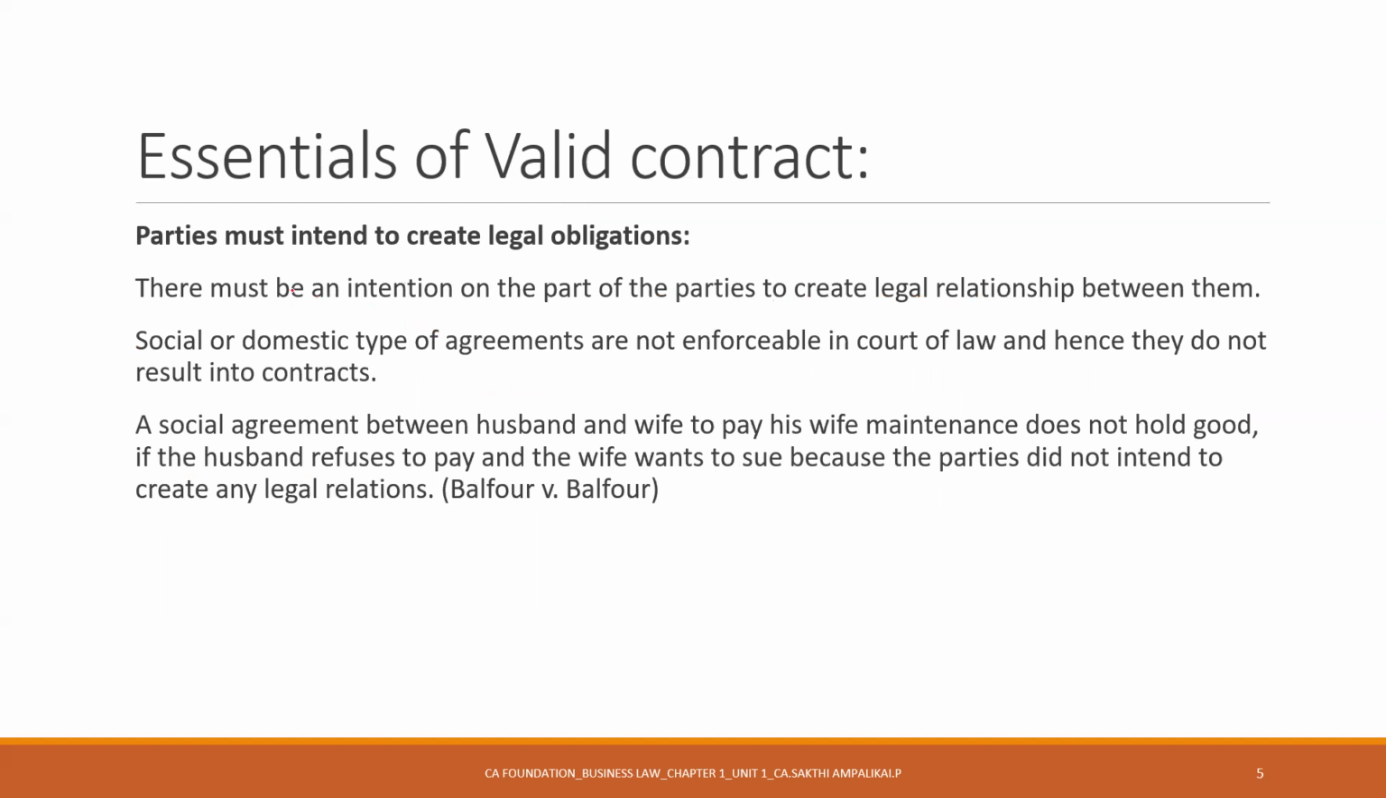Parties must intend to create a legal obligation. This is quite a very obvious thing. I told you before, only when there is a legal obligation, only when there is enforceability of law, it can be called a contract. But think about a small thing here. The intention of both the parties is to create a legal relationship between them. If the intention itself to create enforceability by law should be there, that is one essential point in making a valid contract.